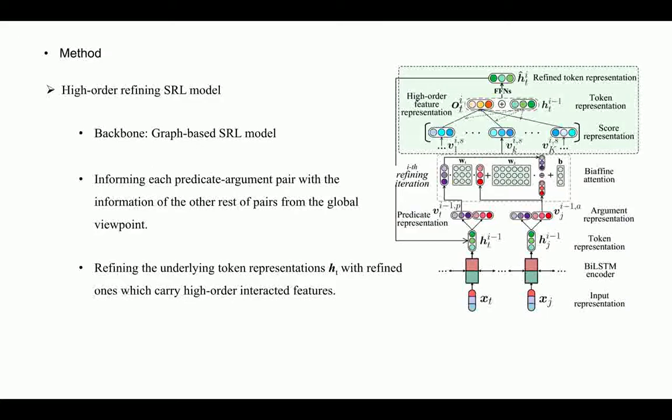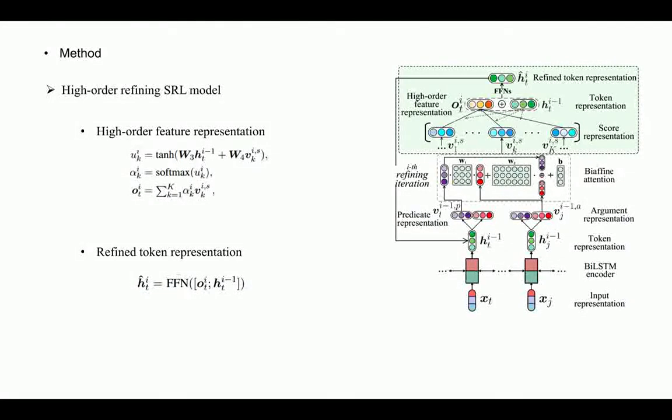So, in this paper, based on the graph-based neural model, we propose to further learn the high-order interactions between all predicate-argument pairs by performing iterative refining for the underlying token representations. Our high-order refining SRL model takes the baseline first-order graph model as backbone. We can inform each predicate-argument pair with the information of the rest of the pairs from a global point of view. We reach this by obtaining the high-order feature representation like this.